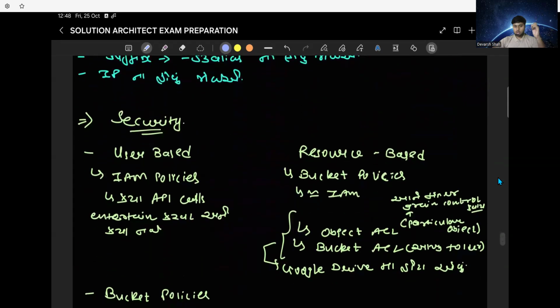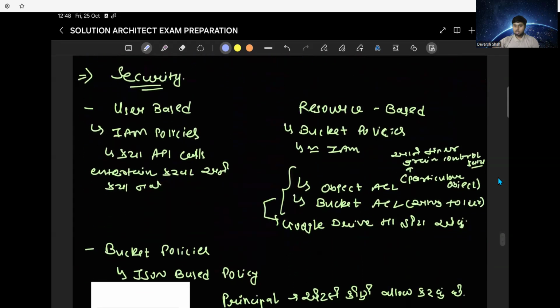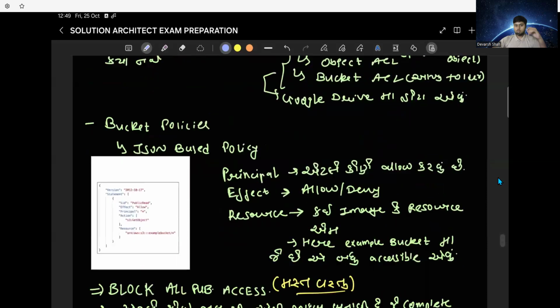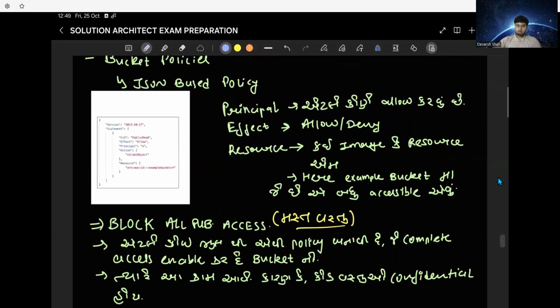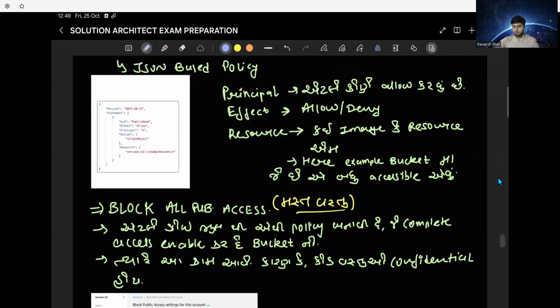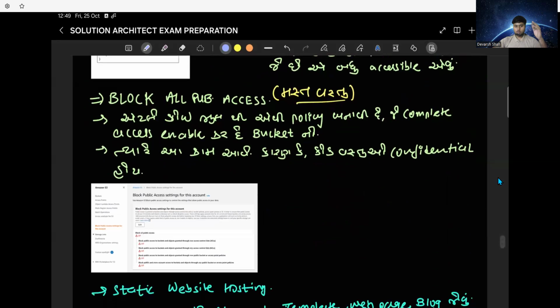In security, I learned about two things: the IAM policy and the bucket policy. We can configure the security of a particular object using an IAM policy, which means roles, users, and groups. And we can also configure the security for that object in the bucket itself. If you refer to this JSON file, we will use it to do our work.